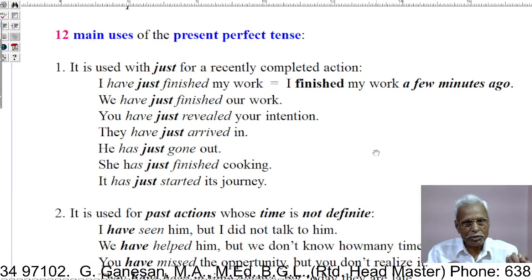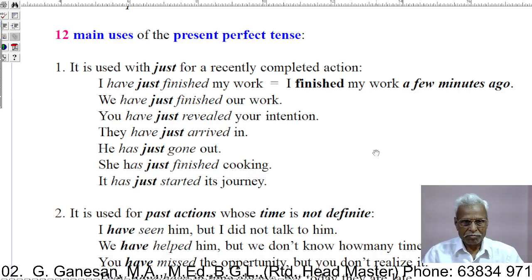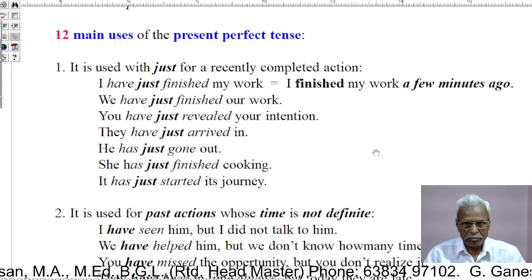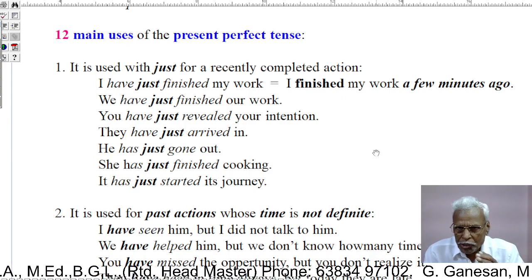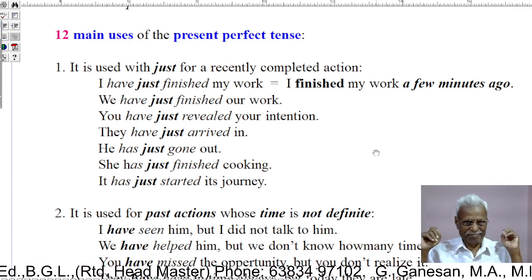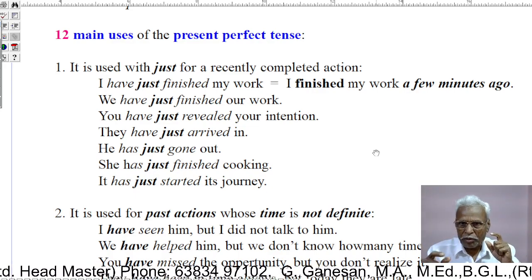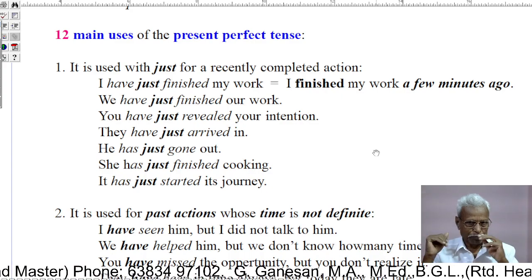To express a recently completed past action using just. How is it? The present perfect is used with just. See the examples. I have just finished my work. That is, I finished my work a few minutes ago.